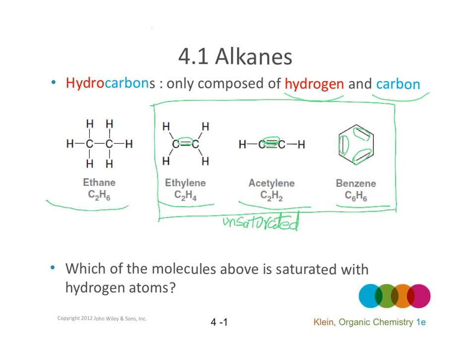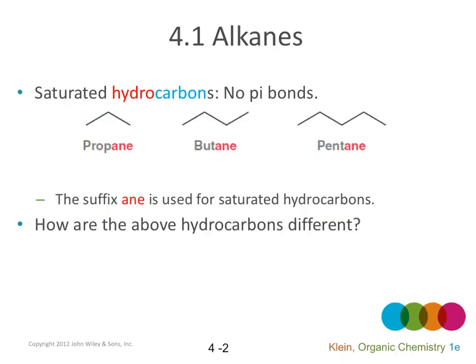But this molecule, ethane, is a saturated hydrocarbon. It doesn't have any pi bond and it is only made of hydrogen and carbon. Saturated hydrocarbons are also called alkanes. These three molecules are examples of saturated hydrocarbons or alkanes.